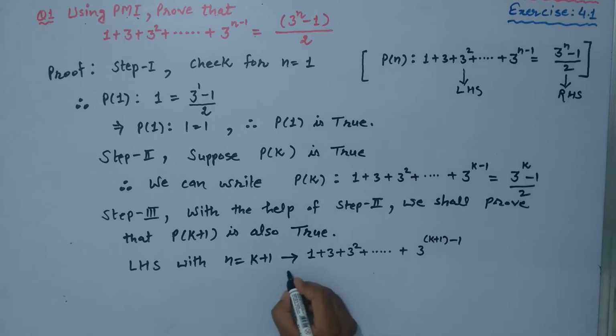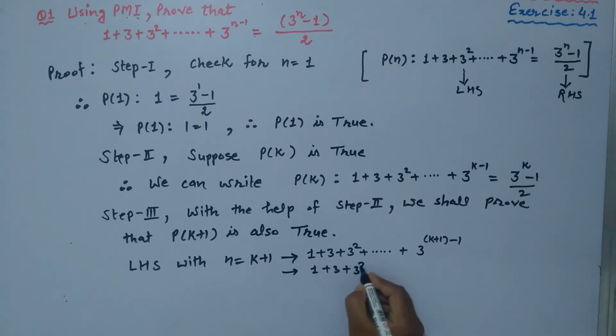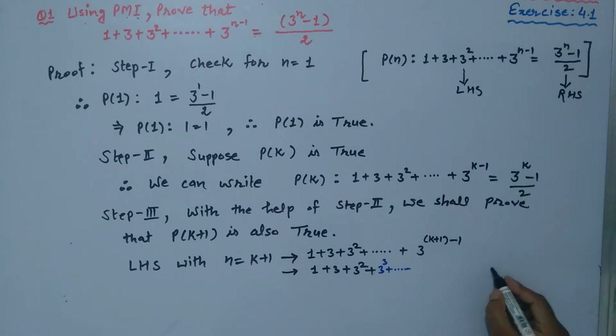Now this is actually 1 plus 3 plus 3 square. Can we write the next term? What should be the next term? This should be 3 cube. Likewise, what is the last term here?